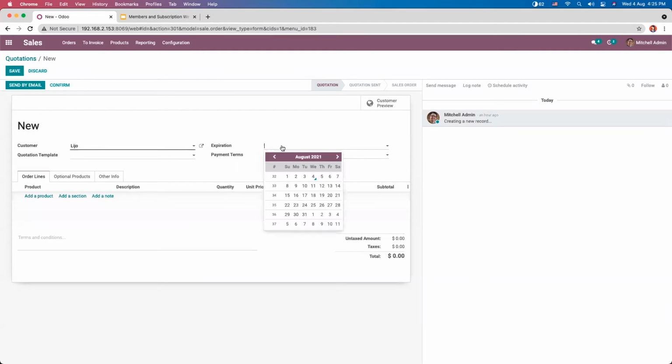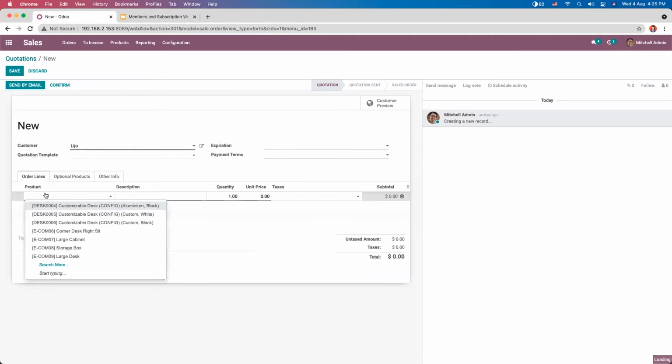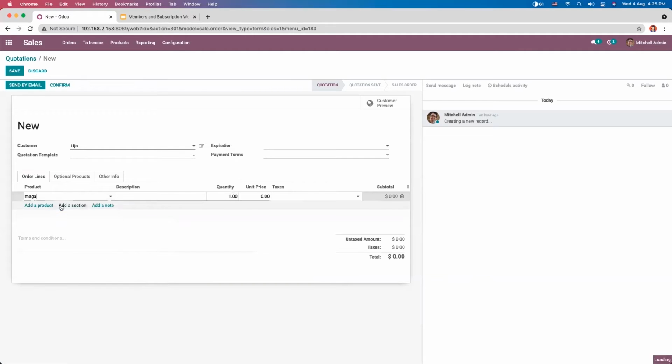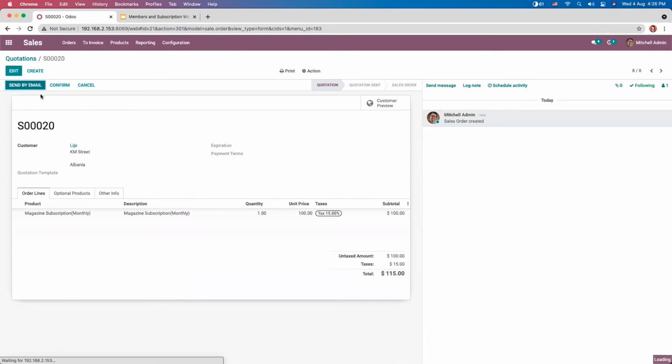Then we can add expiration of this quotation, payment terms. And here below you can add the product. So let me choose my magazine subscription monthly. You can see the details added. Now we can save the quotation.